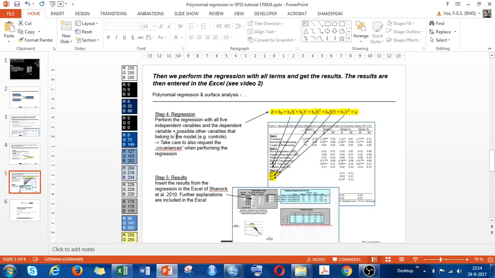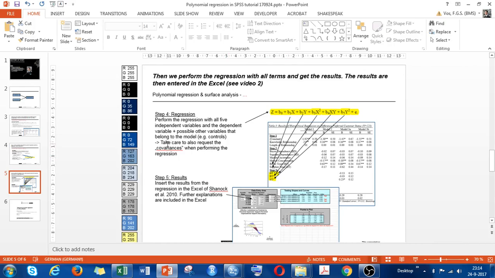And so step 4 is that we actually perform the regression with all four variables, which means we take the buyer trust, the supplier trust, the squared buyer trust, the interaction of the two, and the squared supplier trust in this case. You can also add different steps in the regression, also control variables. For the moment, I don't do it here. I'll just show you how to do a normal regression, but in a hierarchical regression, you can also add control variables.